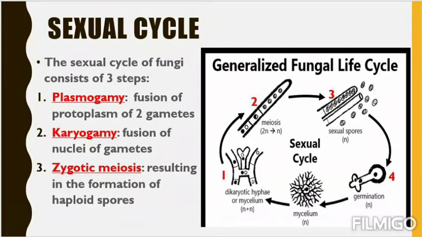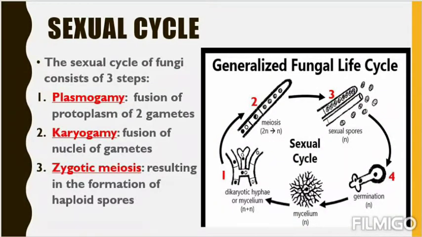Now we'll read about the sexual cycle. Students, I think you all know about haploid and diploid. If you don't know, let me tell you. Human beings are diploid because we have 2n number of chromosomes. We have 46 chromosomes, which we can write as 23 pairs. If you take each pair as n, then we have 2n, that is 2 into 23 pairs. So we always keep it as an even number, 2n.